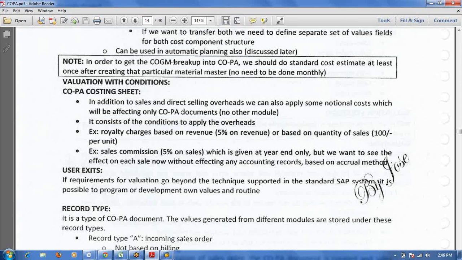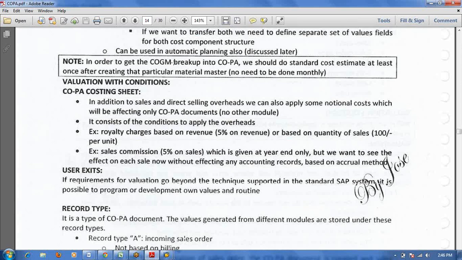If you maintain the price manually in MR21, we won't get the breakup, and the system will throw an error message at the time of billing. We should release the standard cost. Suppose finished good X, finished good Y and finished good Z are there.